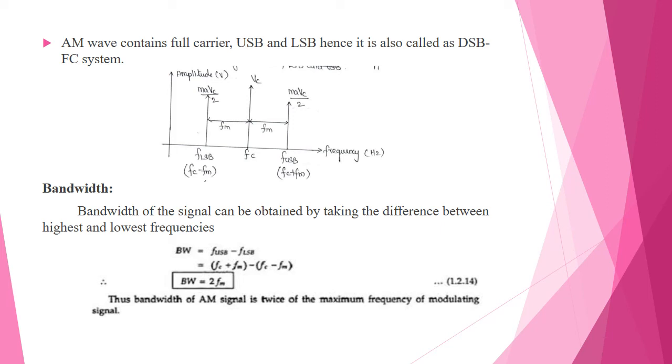The definition of the bandwidth of the signal is obtained by taking the difference between the highest and the lowest frequencies. The highest frequency we denote as the upper sideband frequency, and the lowest frequency we denote as the lower sideband frequency. So bandwidth is equal to FUSB minus FLSB. We know USB is FC plus FM and LSB is FC minus FM. So subtracting these two equations, we get bandwidth is equal to 2 FM. Thus the bandwidth of the amplitude modulated signal is twice the maximum frequency of the modulating signal.